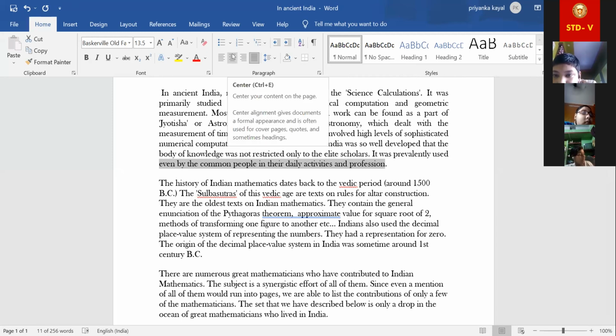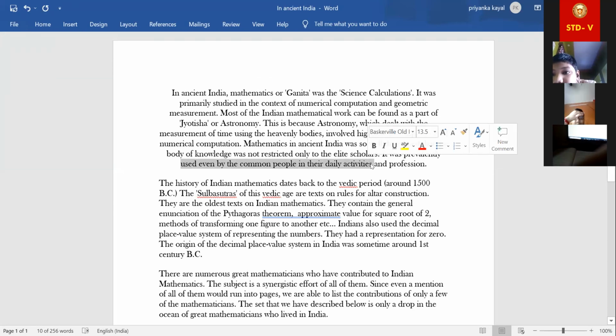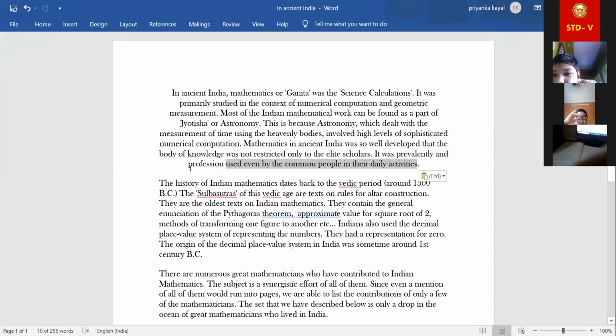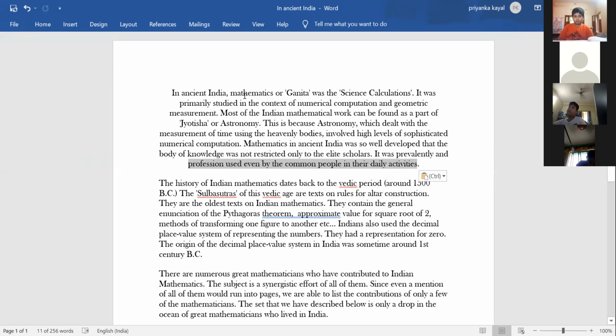Look, center means, if I select center here, then all of you are able to see this line is coming in the middle part. Now, you do this. Yes, just look at this here. Yes, computer I am doing. Now look, from profession, it is up to activity. Just let me select only this portion. Just wait for a minute. Look, this line is equidistant from the left one and right one. Yes and no. Divyanka, Shuhana, yes, ma'am, equidistant.